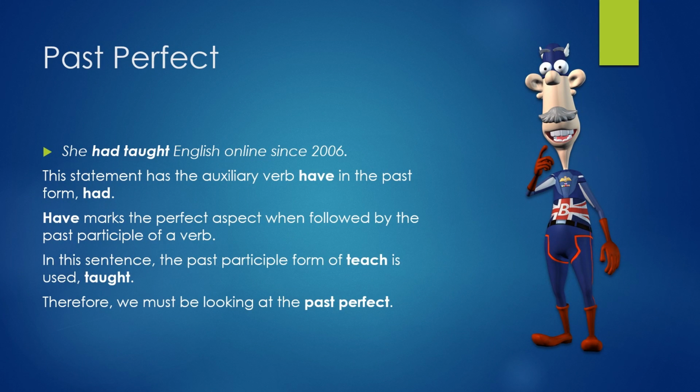Past perfect. She had taught English online since 2006. This statement has the auxiliary verb have in the past form had. Have marks the perfect aspect when followed by the past participle of a verb. In this sentence, the past participle form of teach is used, taught. Therefore, we must be looking at the past perfect.